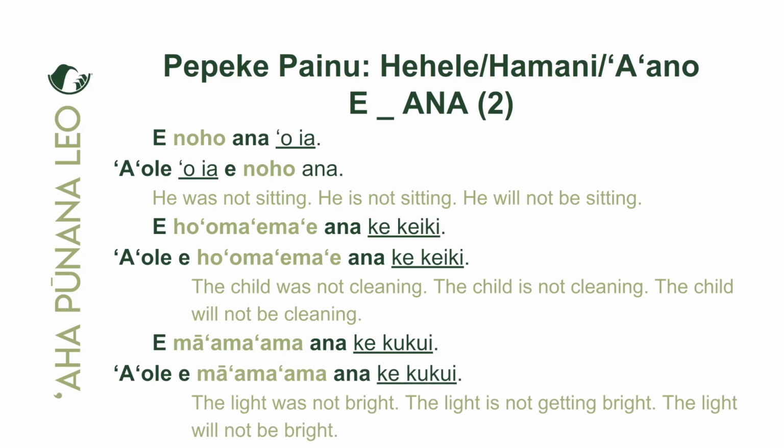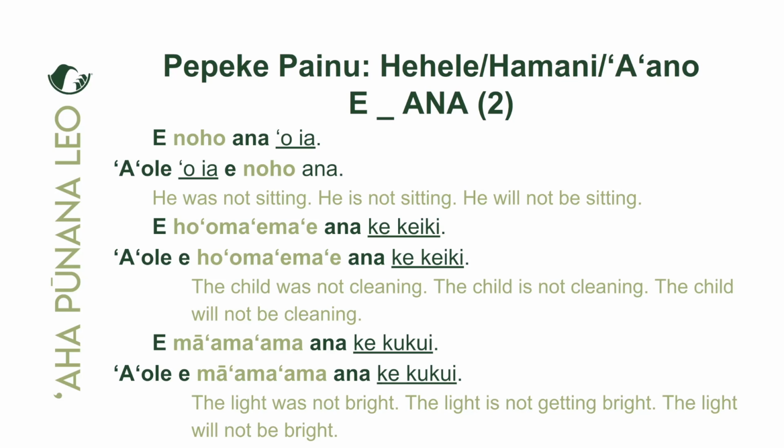One more thing I like to point out before we close out for tonight is that there's no ʻokina in there. There shouldn't be an ʻokina sound. And for example, e noho ana in both the positive and negative forms. E hoʻomaʻemaʻe ana. E hoʻomaʻemaʻe ana. In both the positive and negative forms. It doesn't change. There's no ʻokina for that ana. Okay. And finally, e māʻamaʻama ana.